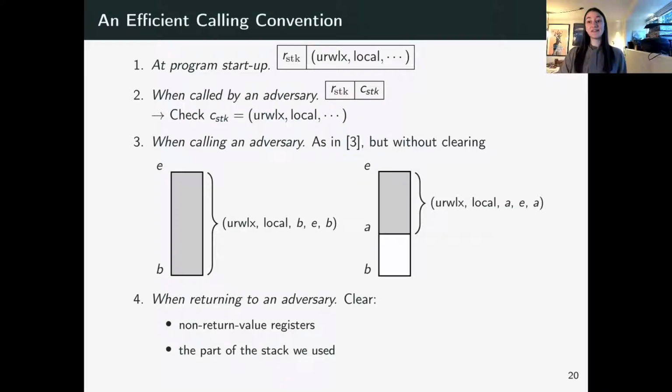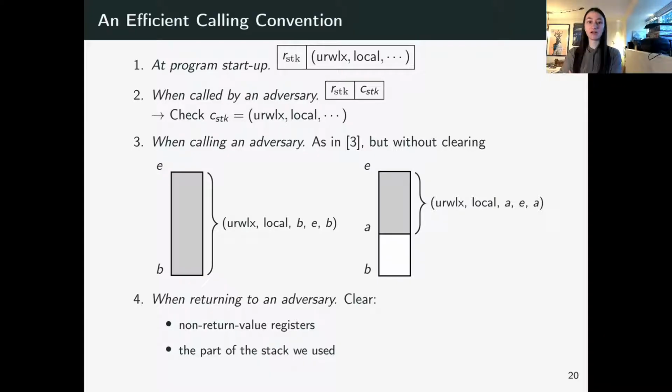Now with these instructions, we are going to define our new calling convention. First, at program startup, we make sure that there is a local stack capability with permission uninitialized read-write local execute. This is the top permission in our permissions lattice, and we make sure there's uninitialized. Then, when called by an adversary, we dynamically check that the stack capability indeed is still uninitialized read-write local execute.